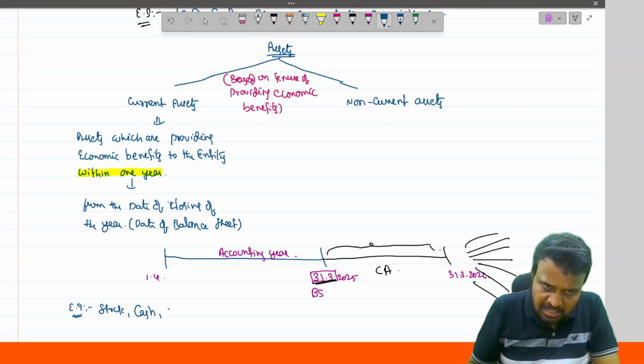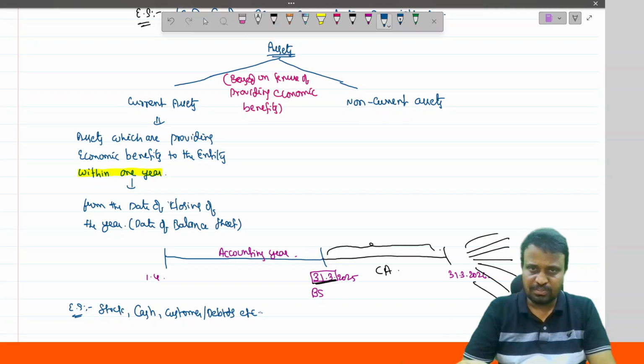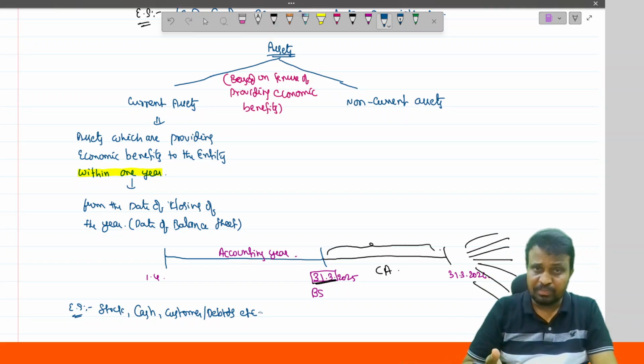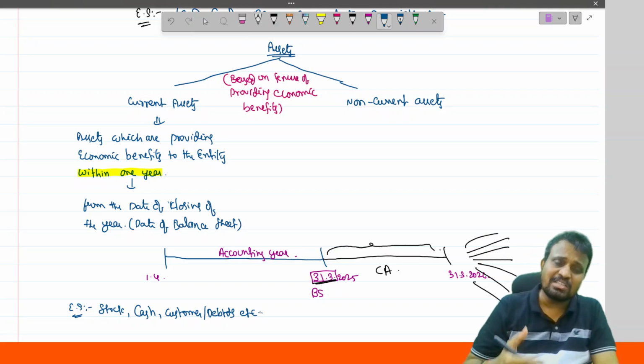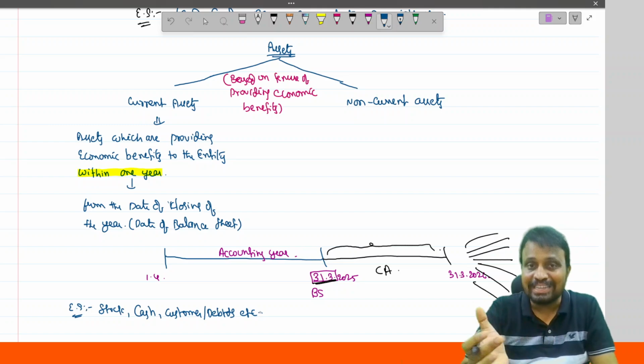And another one is customers, and those are treated as debtors. If you sell the product on credit basis, then that customer is named as a debtor in our books of account. And generally we grant a credit period to them, and in the normal cycle the credit period is around 90 days.